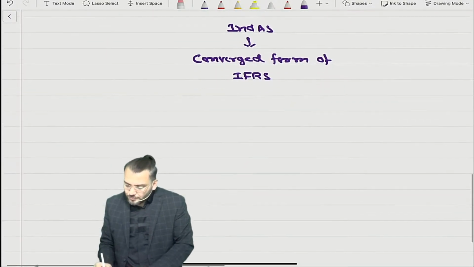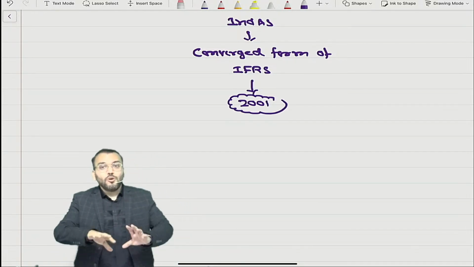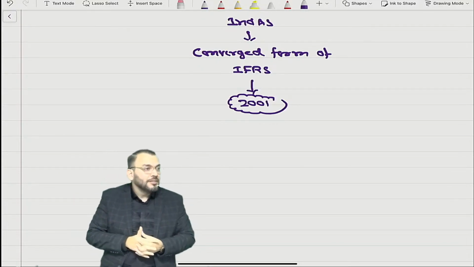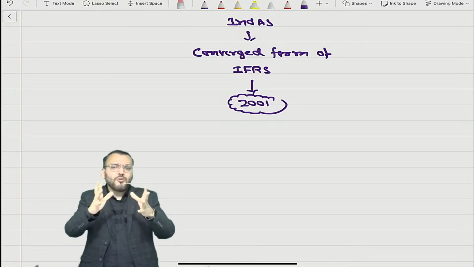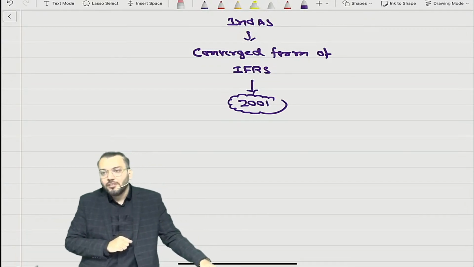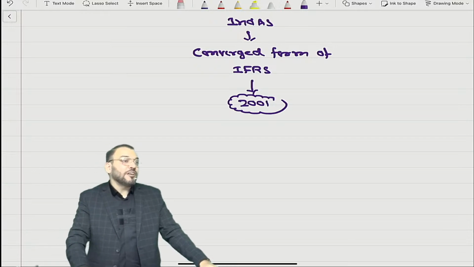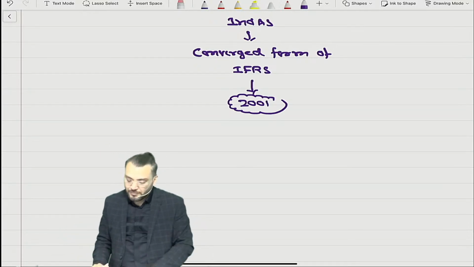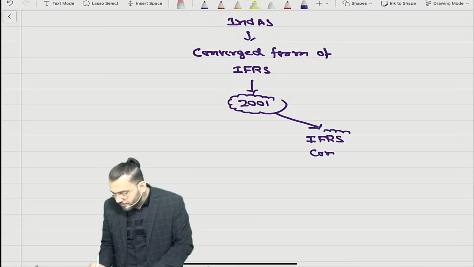Actually, what happened during 2001, as per global financial reporting? Global means the entire world together. Globally it was understood that now we require uniform accounting. Understood? So one committee was formed, known as the IFRS committee. So during 2001, one IFRS committee was formed. Are you getting what I'm saying?